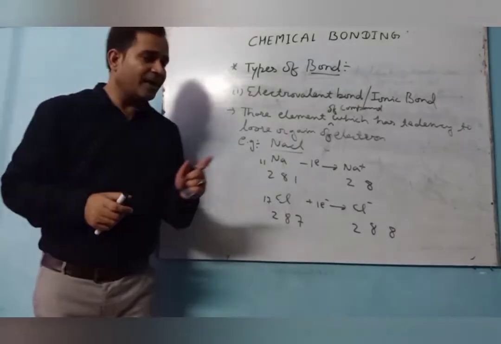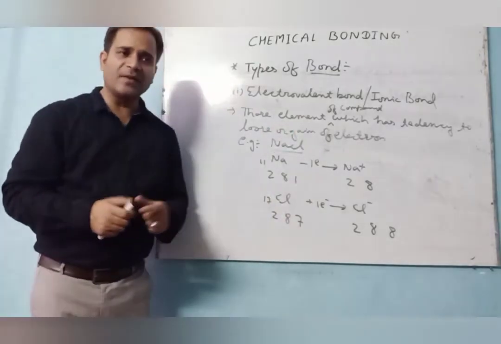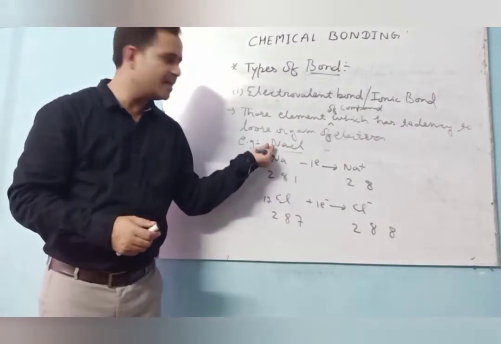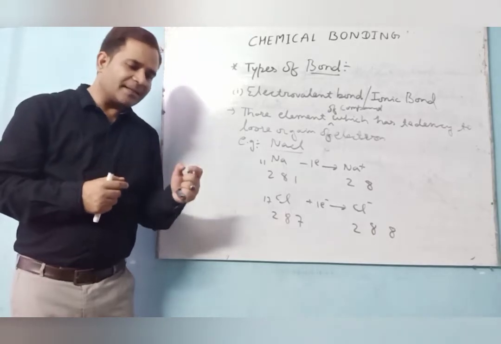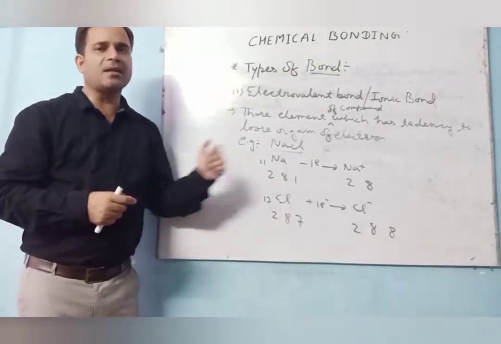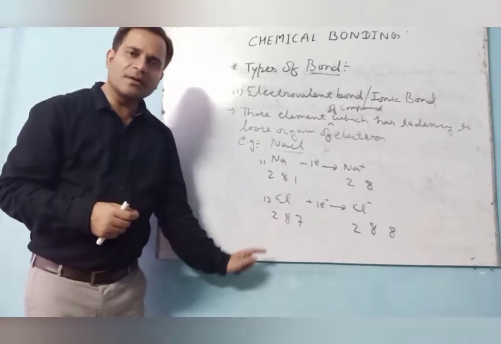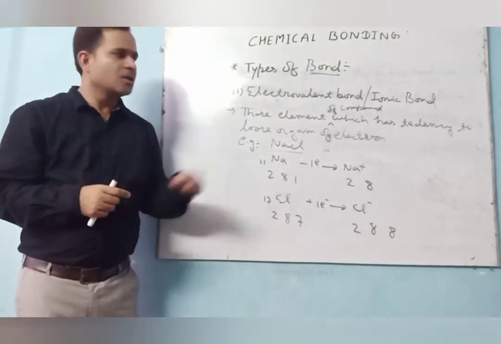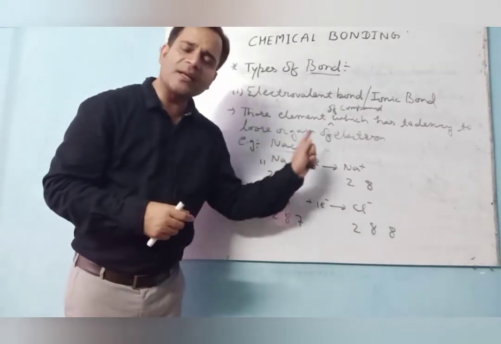Whenever a metal combines with a non-metal, NaCl, where Na is a metal and Cl is a non-metal, it always forms an ionic bond. And you all know that the metal is a reducing agent, while the non-metal is an oxidizing agent.